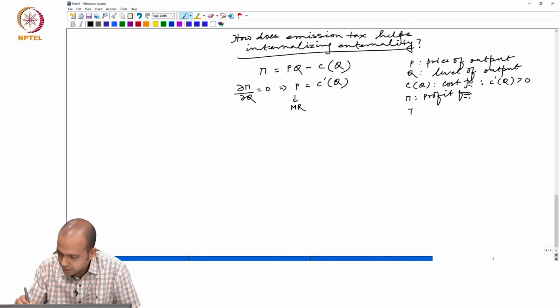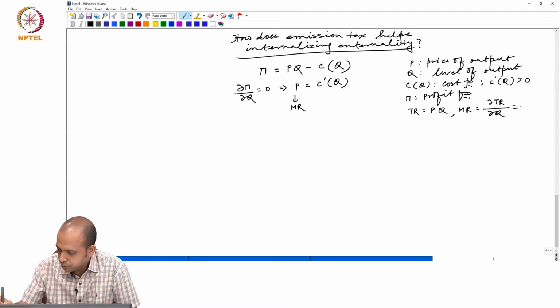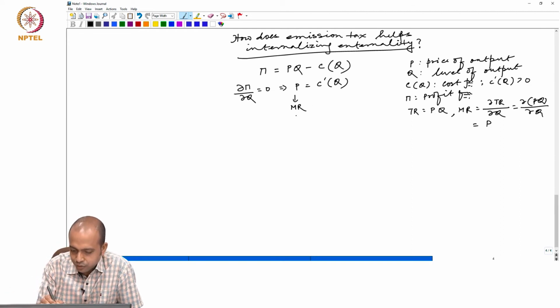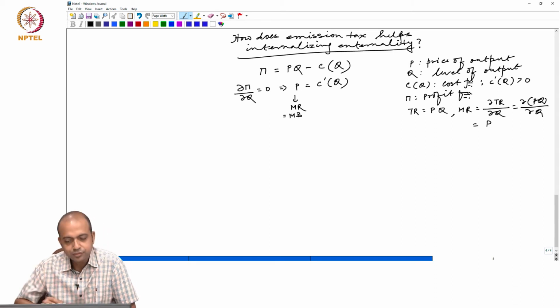So TR equals P into Q and MR equals delta TR over delta Q, that means delta PQ over delta Q, which is P. This can also be termed as marginal benefit.